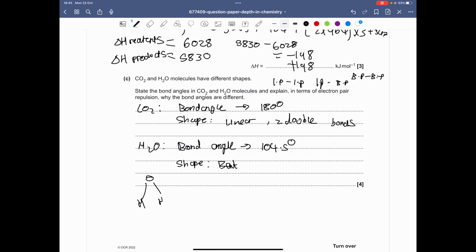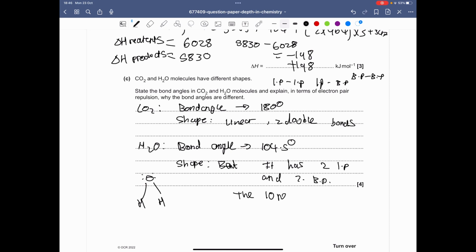So we have the lone pairs here on the oxygen, which essentially repels the hydrogens. So what we can say is that it has two lone pairs and two bonding pairs.